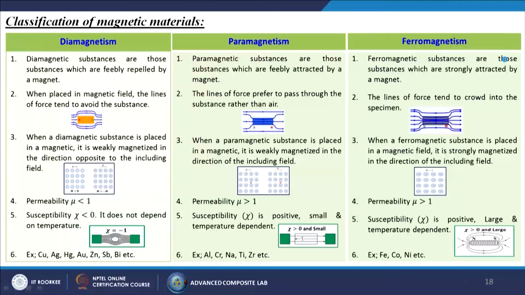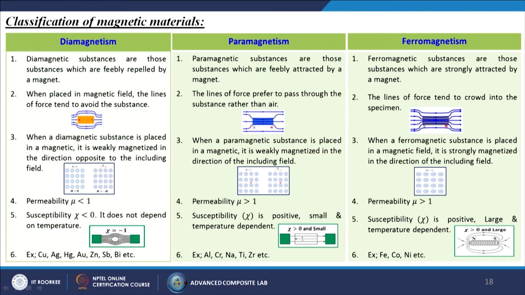Second point, when placed in a magnetic field, the lines of force tend to avoid the substance for diamagnetism. For paramagnetism, it will partially allow that material. The lines of force prefer to pass through the substance rather than air. Ferromagnetism, the lines of force tend to crowd into the specimen, meaning it will fully allow those lines.